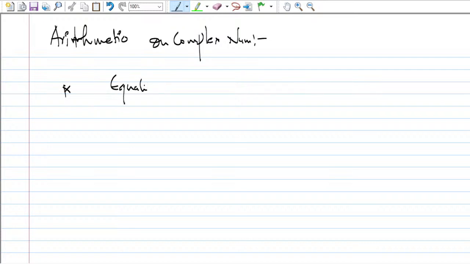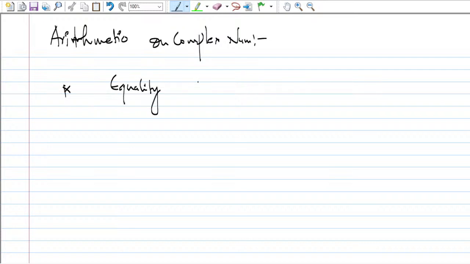So arithmetic, they are very basic. I'm just discussing arithmetic on complex numbers, right? The first one is equality. Okay, equality.